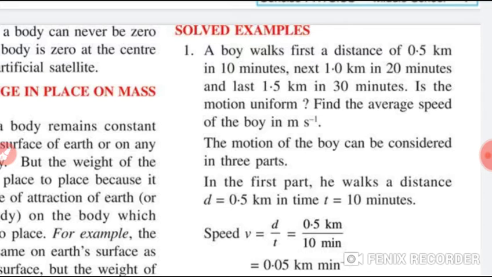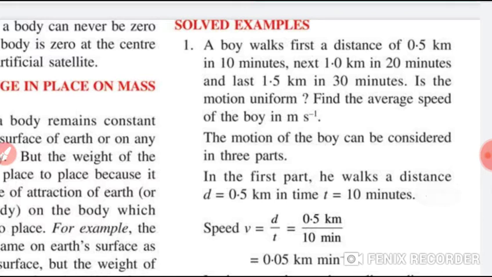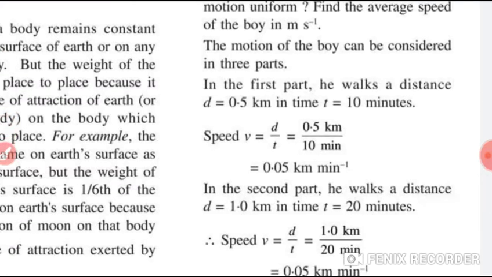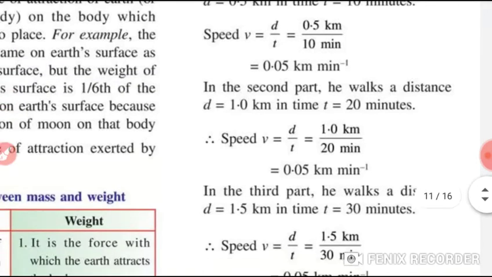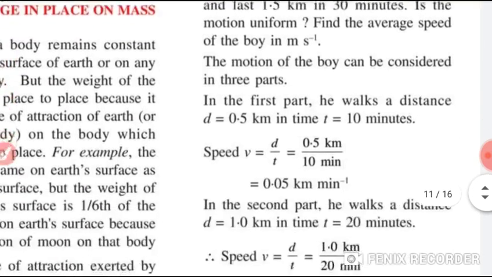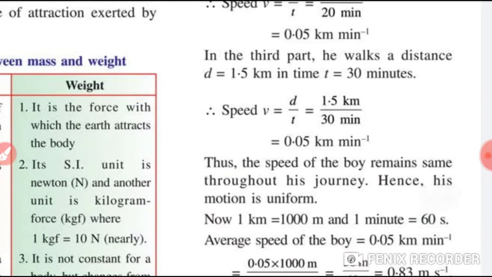Okay, first of all, the motion of the body can be considered in 3 parts. In the first part, he walks the distance d, 0.5 kilometer, in how much time? 10 minutes. That means we can say that v, speed, is equal to distance upon time. We can easily find it out. Then in the second part, he walks a distance of d, that means 1 kilometer, in how much time? 20 minutes is given here. Here also we can take out the speed. In the third part also, we can take out the speed like this.